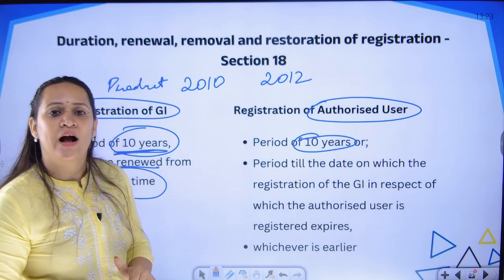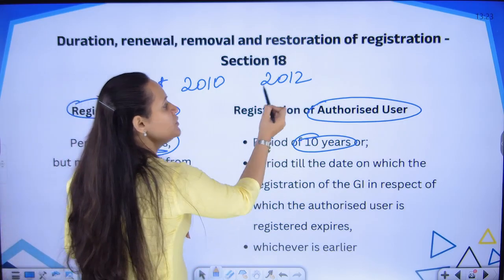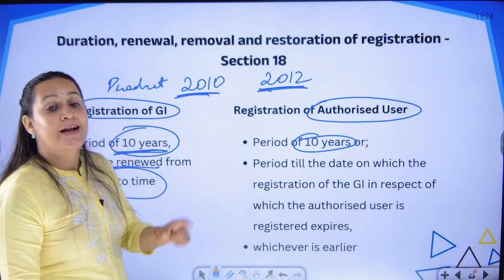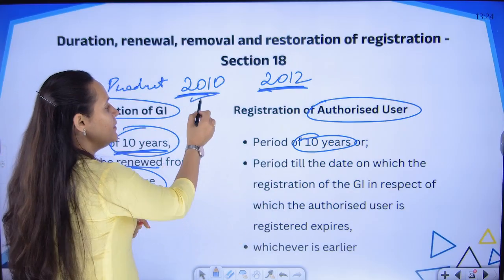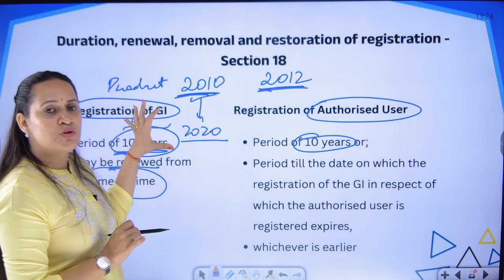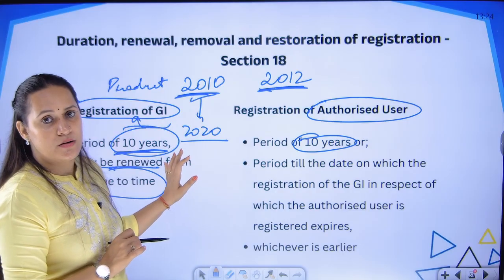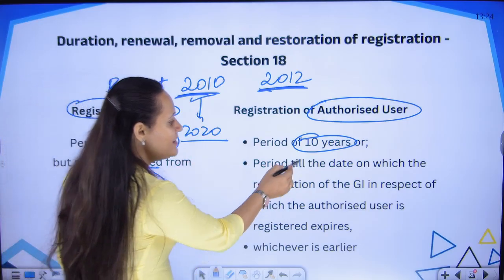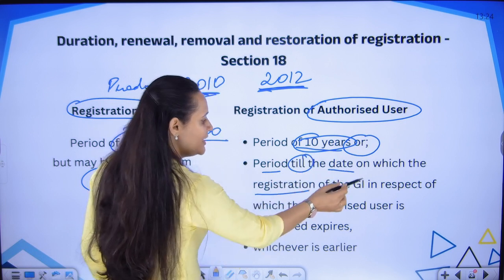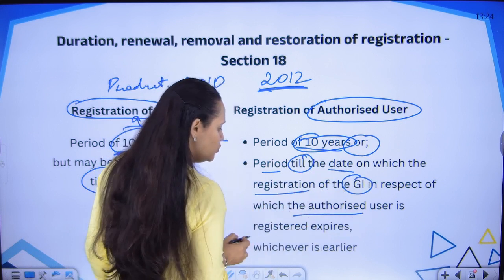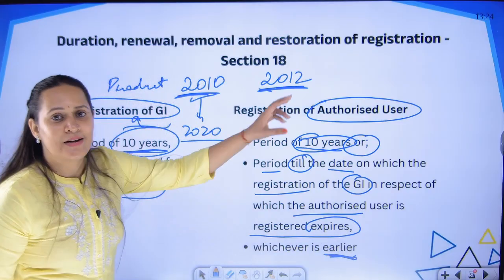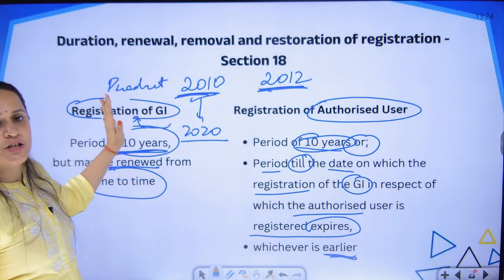Till when are you going to have registration? Is it 10 years from 2012 or is it 10 years from 2010? It is 10 years from 2010, because by 2020, after 10 years, the registration of GI is going to lapse and they have to renew it. So, it is 10 years or the period till when the date on which the registration of GI in respect of the authorized use is going to expire, whichever is earlier. Either 10 years or till the date of registration of GI.